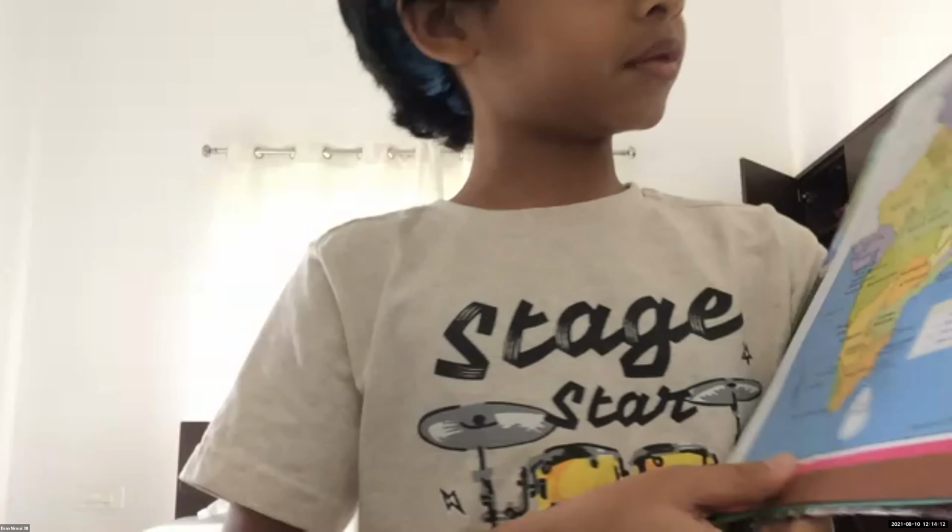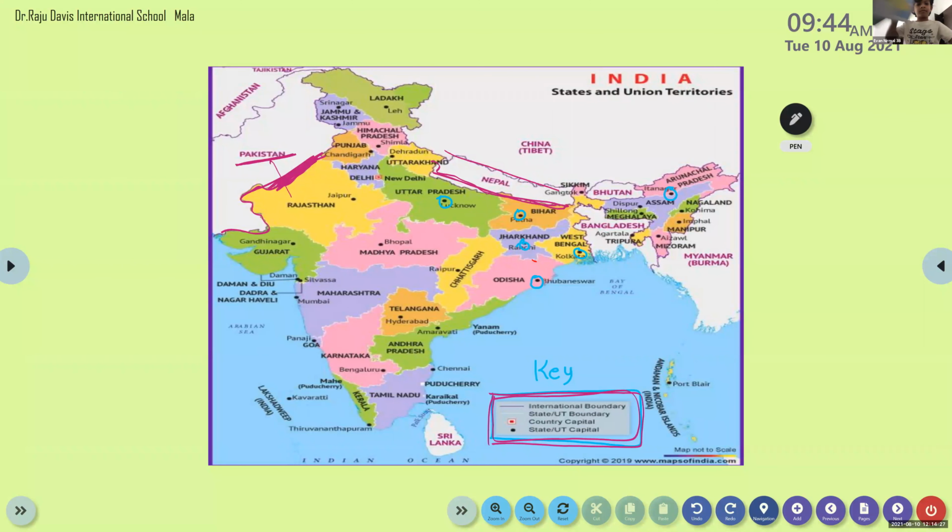Yes, it's shown with a black spot there. The black spot is used to identify the state capital. Look here, all of you. This is our state, Kerala, with a black spot here. So this is Thiruvananthapuram, our state capital. Clear, no?